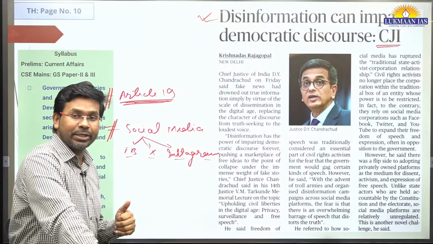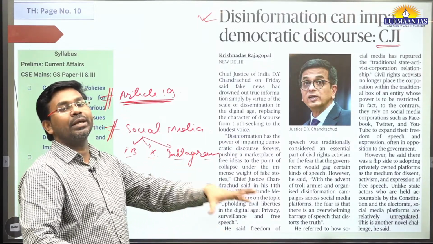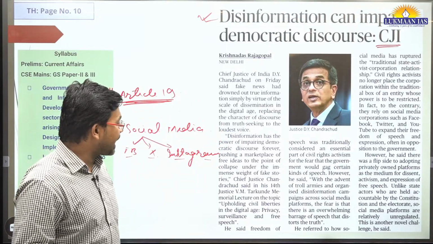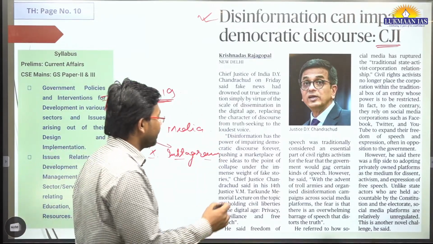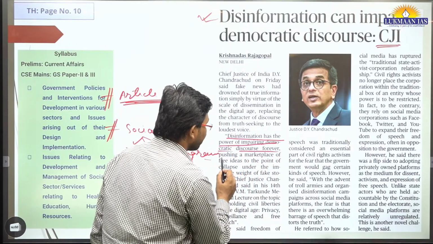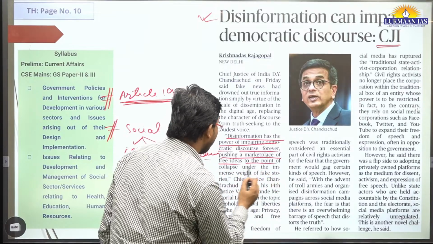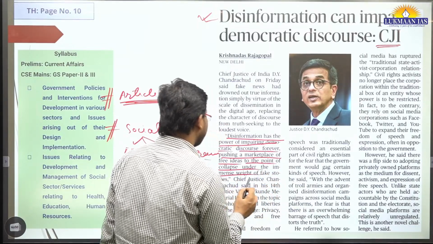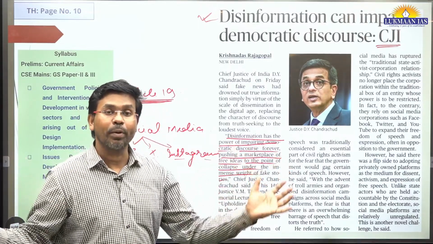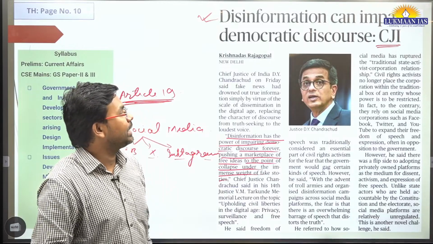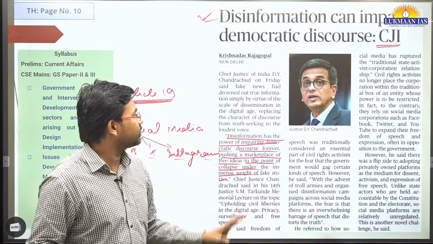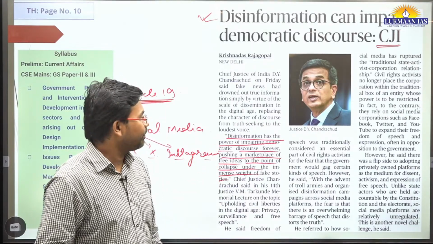And in these disinformation campaigns, the truth is somewhere hidden, right? The Chief Justice of India has highlighted this particular issue. Chief Justice of India has said disinformation has the power of impairing democratic discourse forever, pushing a marketplace of free ideas to the point of collapse under the immense weight of the fake stories. Fake stories are being shared by a group of organized people, and in many cases these organized groups are supported by one or other political party. This is what is being said in this article.